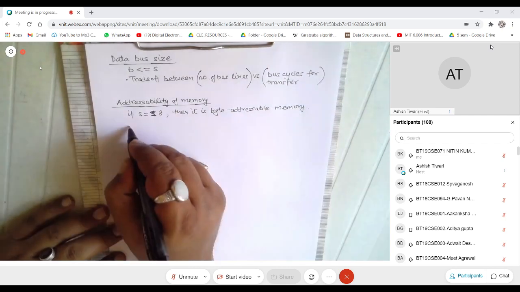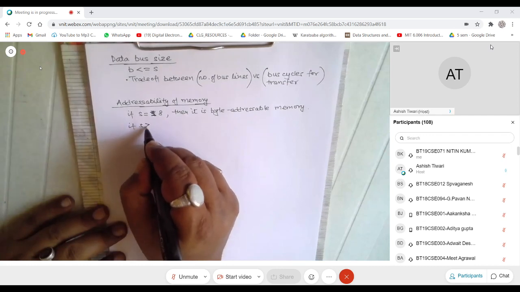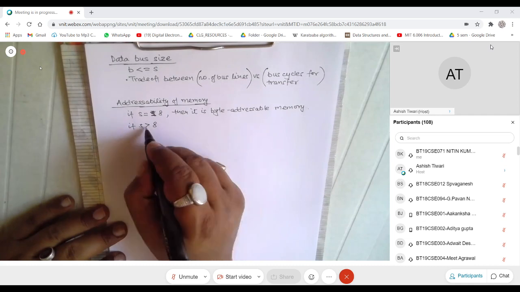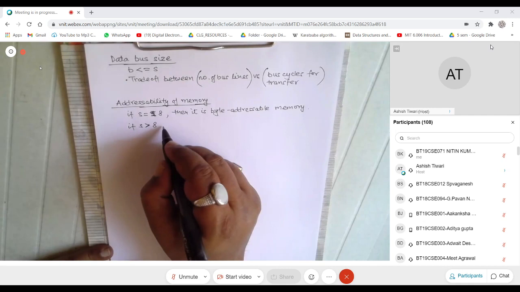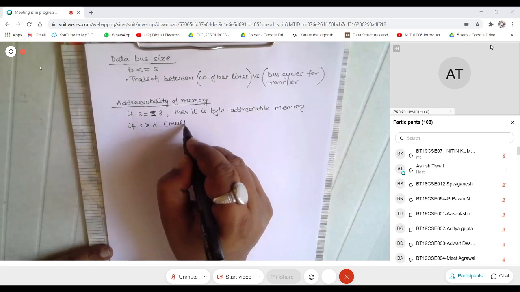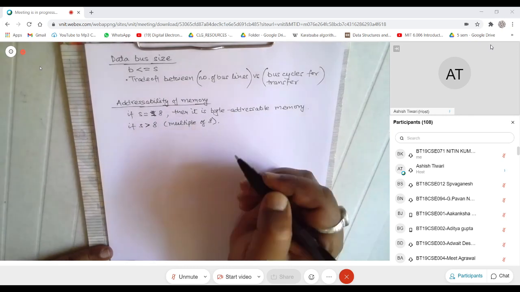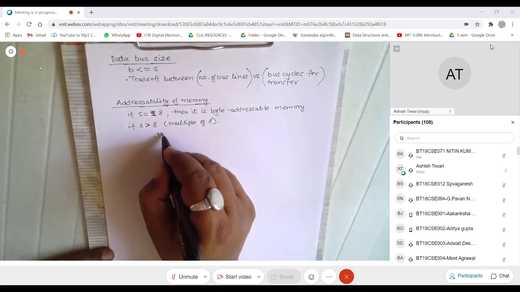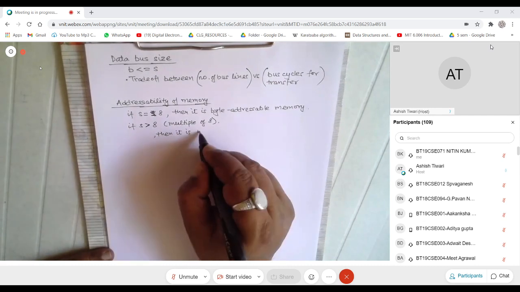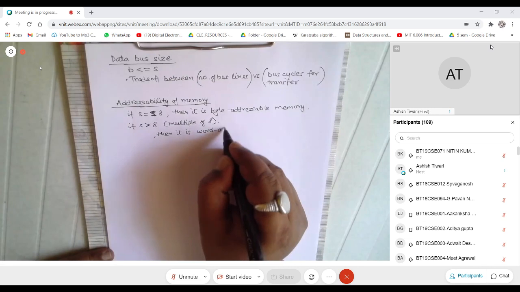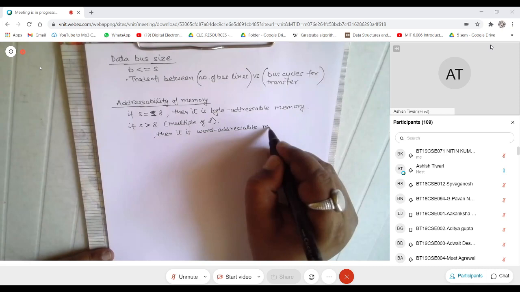If S is greater than 8, which will be a multiple of 8, then it is word addressable memory.